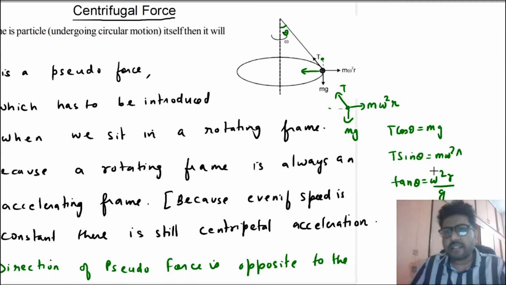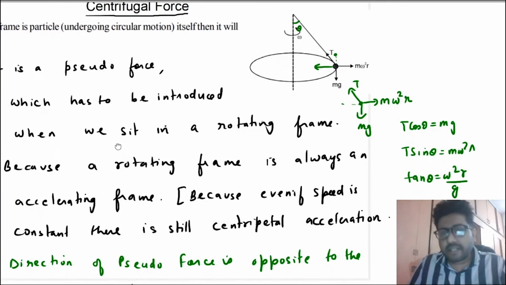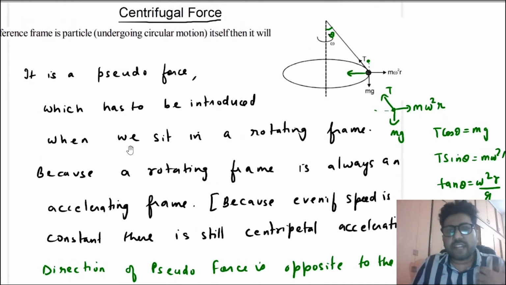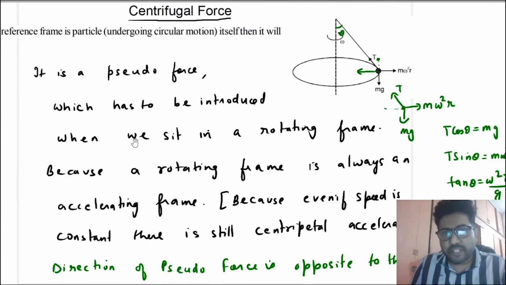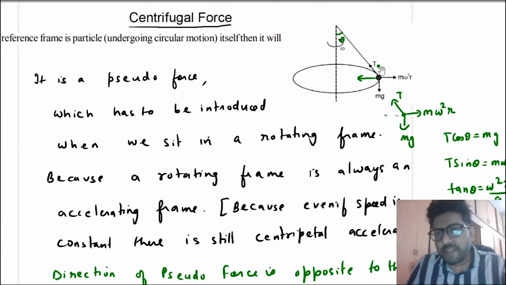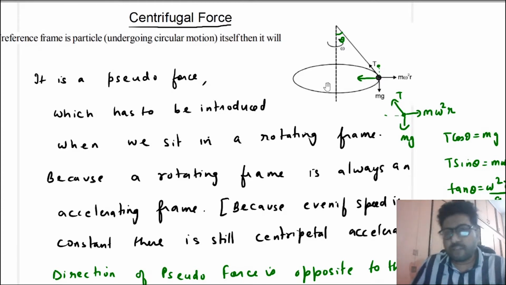The result is the same, but the difference is we have changed the frame of observation. In this case, we are observing by sitting on the ball itself. When you are sitting on the ball itself, because this is an accelerating frame, you have to introduce a pseudo force. And this pseudo force, which will be opposite to the acceleration of the frame, is called centrifugal force.